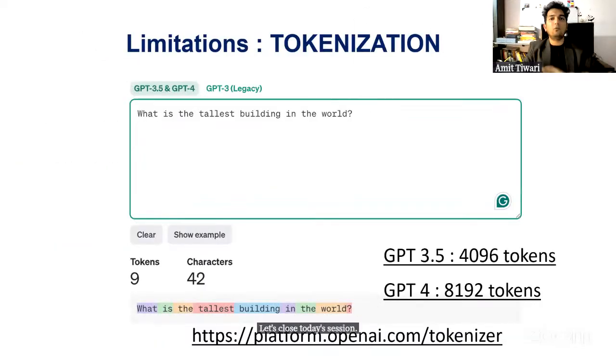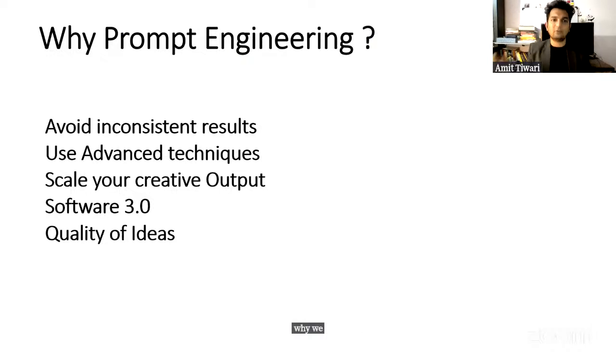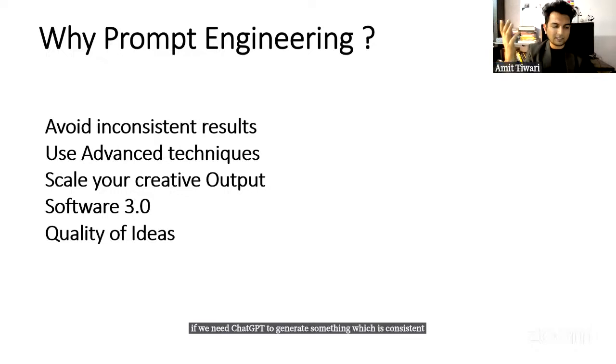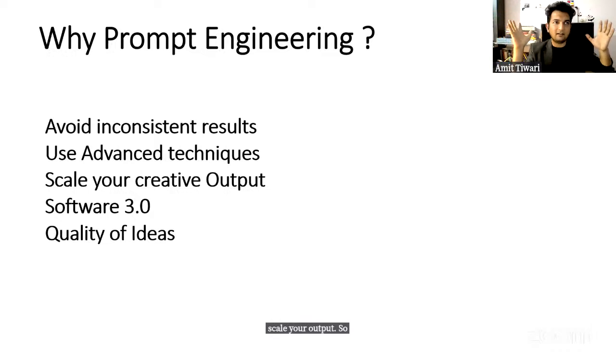Why do we require prompt engineering? Okay, so first is to avoid inconsistent results. If we need ChatGPT to generate something which is consistent, which is in the direction of what we are thinking, we will use prompt engineering. Second, scale your output. So let's say you are designing a ChatGPT prompt to generate names.